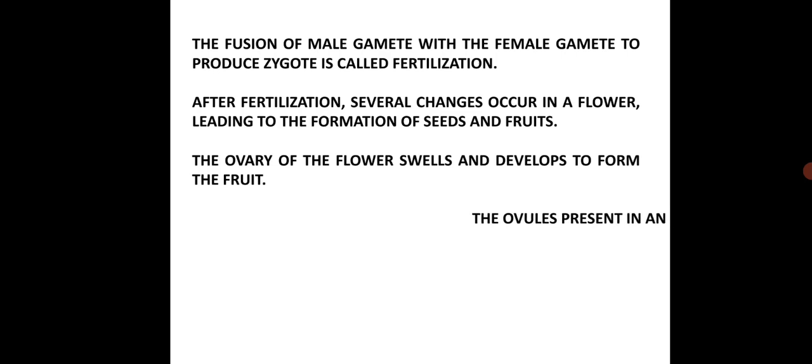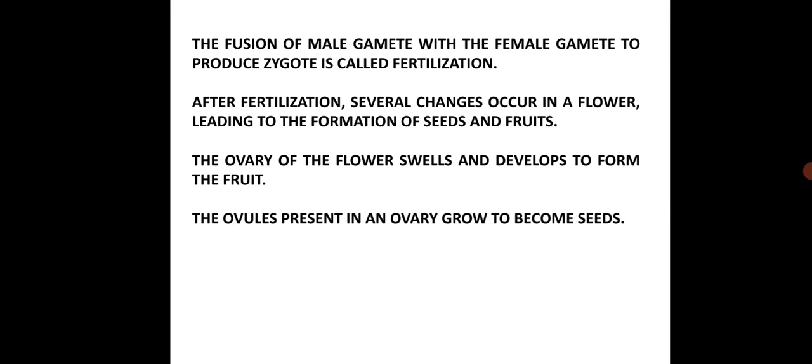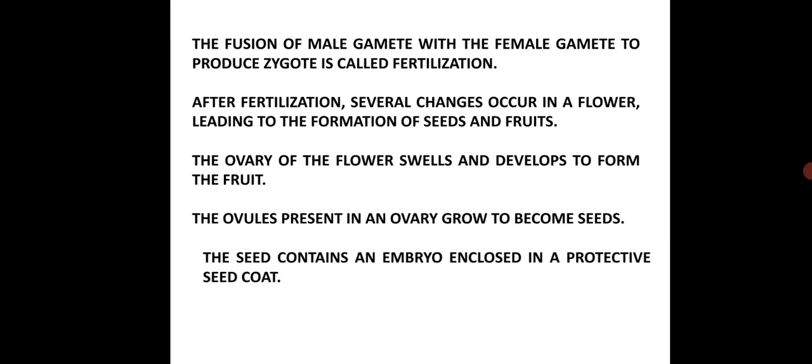The ovules present in an ovary grow to become seeds. That means the ovary changes into fruit and the ovules present in an ovary change into seeds. The seed contains an embryo, that is the baby plant, enclosed in a protective seed coat.